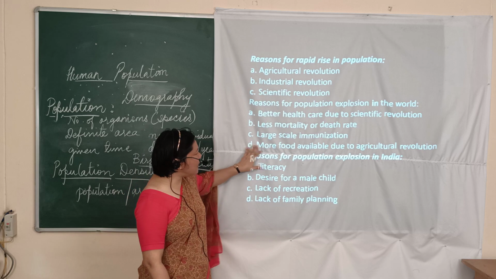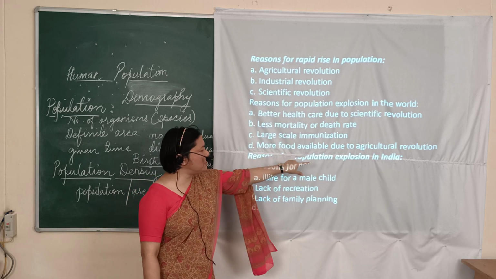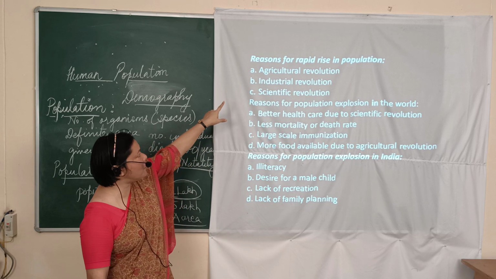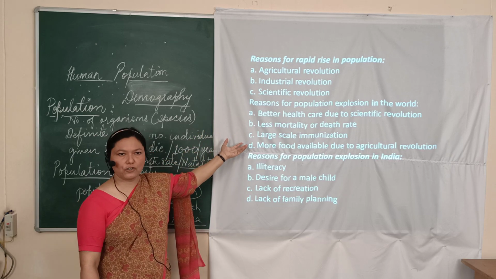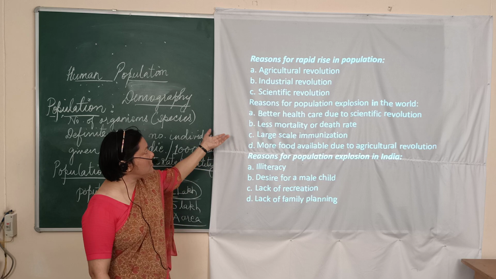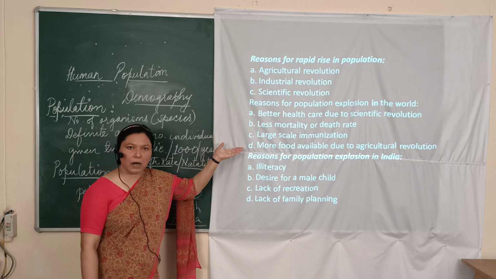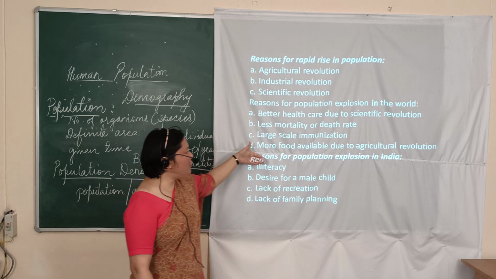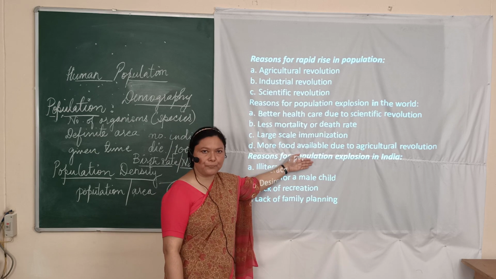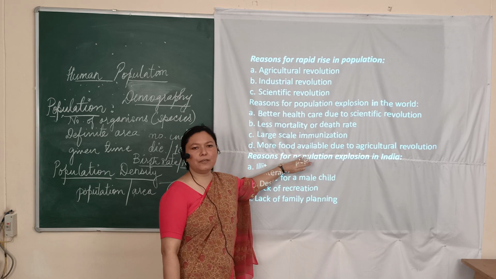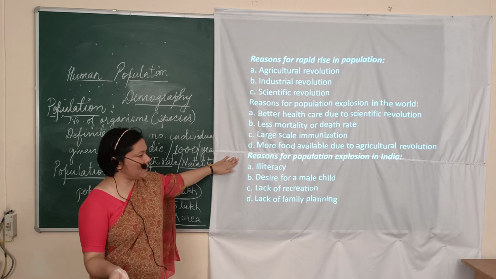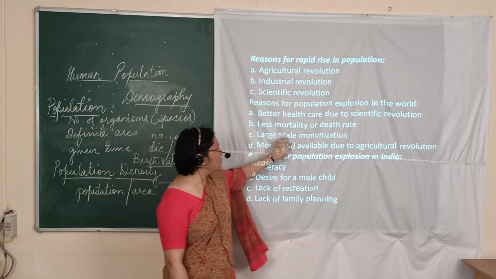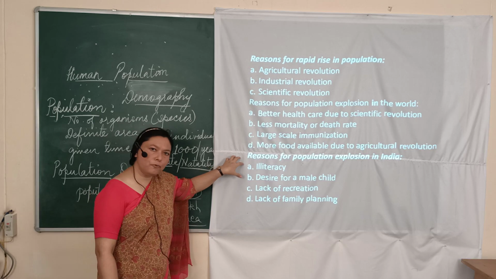The last point that is very important is more food available. Now that is dependent on the first point above, agricultural revolution. Because of more food production, better facilities of the food items available in the market, everybody is getting better food at low cost, and thereby the surplus masses are being fulfilled.